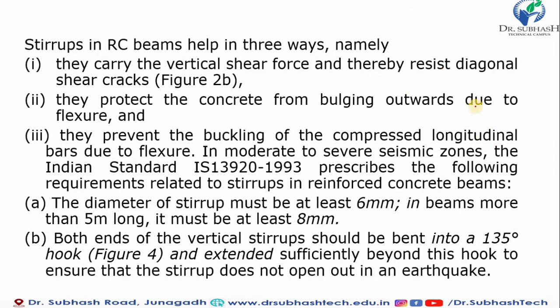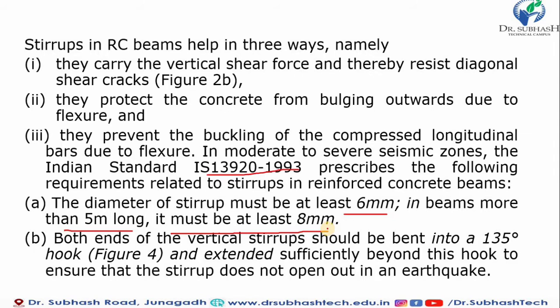So the code has also made suggestions regarding the stirrup that should be maintained. The diameter of the stirrup must be at least 6 mm. Below 6 mm is not allowed for the diameter of a stirrup. In a beam more than 5 meters long, it must be at least 8 mm. If we provide stirrups in a beam, the diameter plays an important role, and along with it the length is also important.